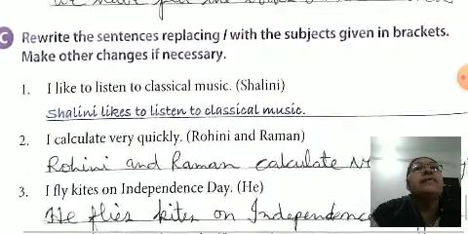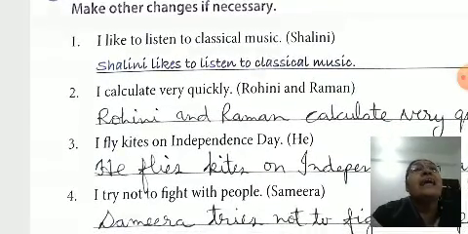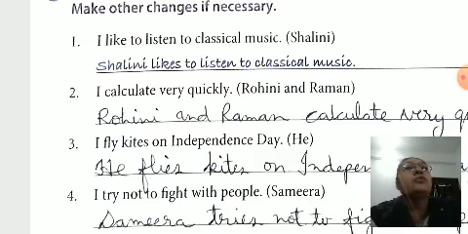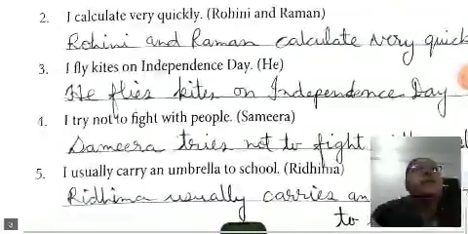Rewrite the sentences replacing I with the subjects given in brackets. I like to listen to classical music. Here we use, instead of I, Salini. Salini likes to listen to classical music. Rohini and Roman calculate very quickly.